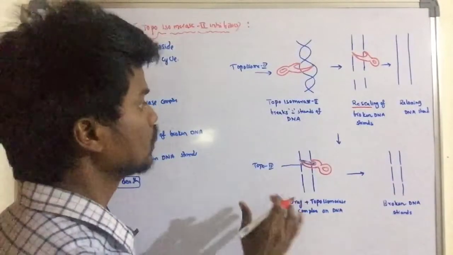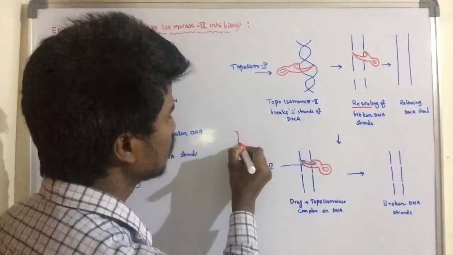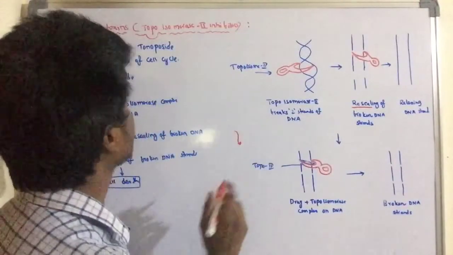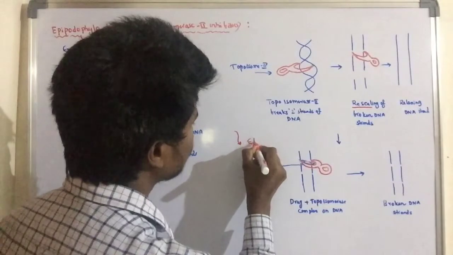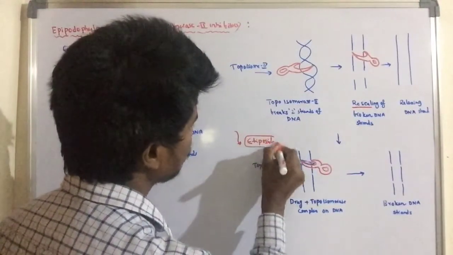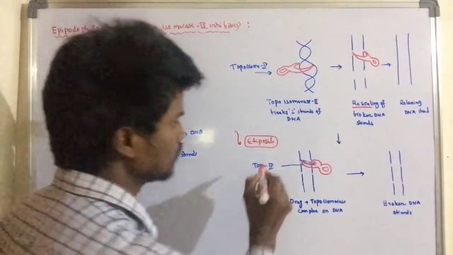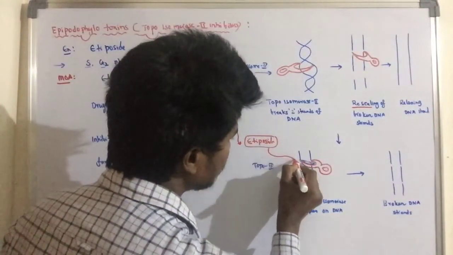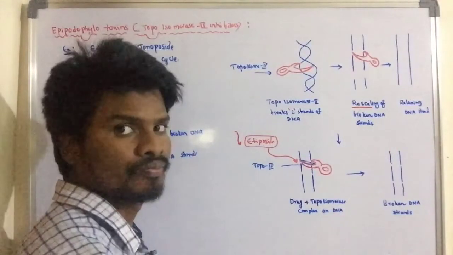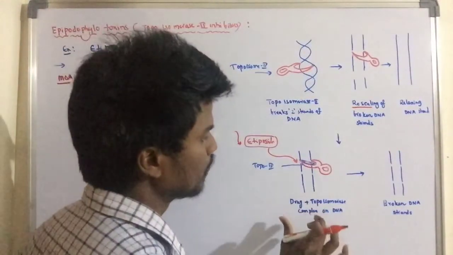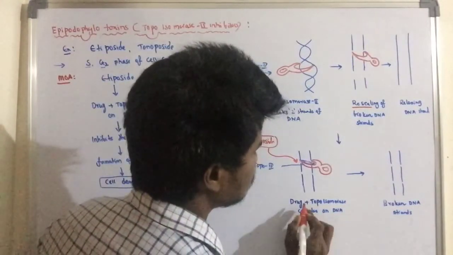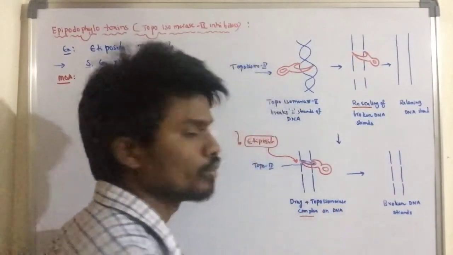Next we give the drug, epipodophyllotoxins, for example etoposide. This etoposide drug binds with topoisomerase. After binding with topoisomerase, it forms a drug and topoisomerase complex on the DNA.